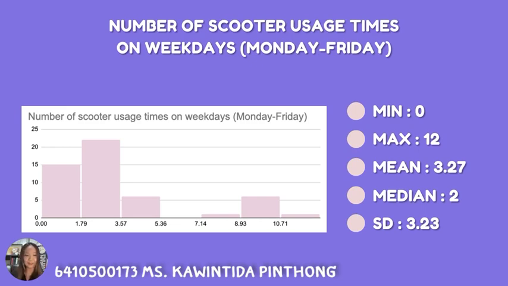As the graph represents here in the histogram, the second bar rises higher than the others. This means the mean probably falls here. And that's right, our mean is at 3.27 while our median is at 2. However, the standard deviation is 3.23. What that means is our range is quite wide.